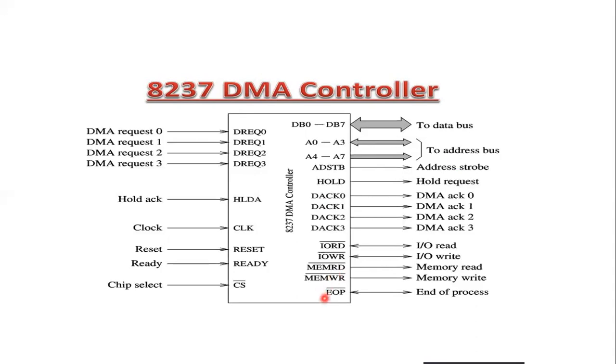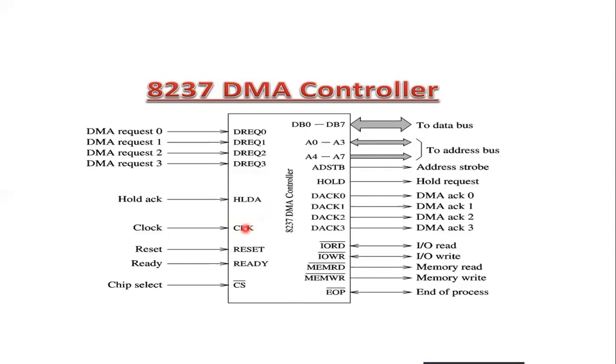Then hold. Then hold acknowledge. The hold request and hold acknowledge is an output signal used to request the MPU control of the system bus. After receiving the HRQ, the MPU completes the bus cycle in process and issues the HLDA signal.